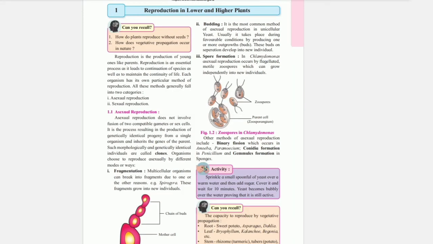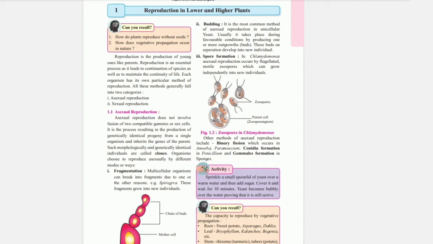Reproduction in lower and higher plants. Reproduction is the production of young ones like parents. Reproduction is an essential process as it leads to continuation of species as well as to maintain the continuity of life. Each organism has its own particular method of reproduction.